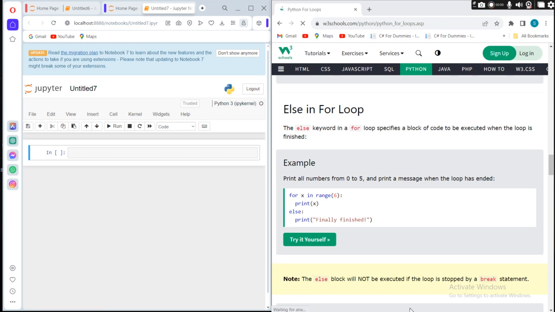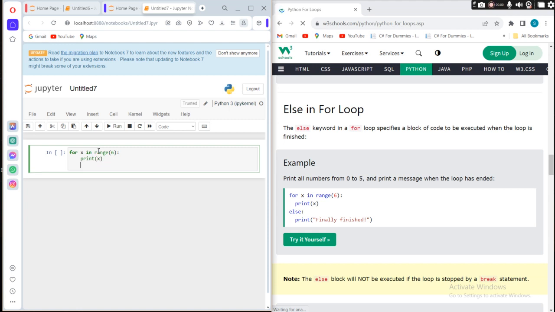For example, we have a condition in the loop. The condition is for x in range 6, and we already talked about the range. Range 6 means from 0 to 5. Print x, so from 0 to 5 will be printed.